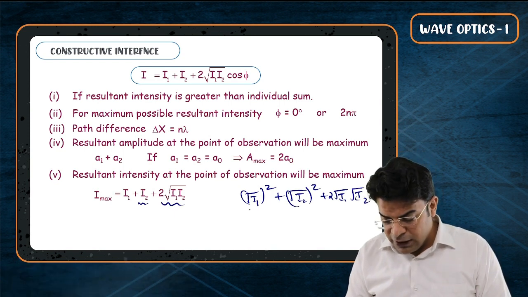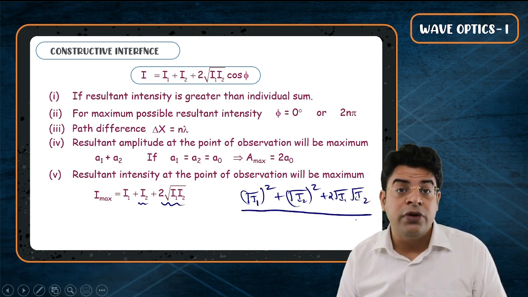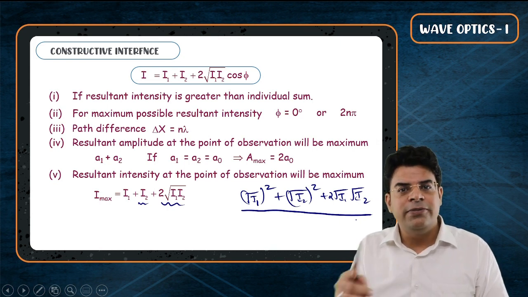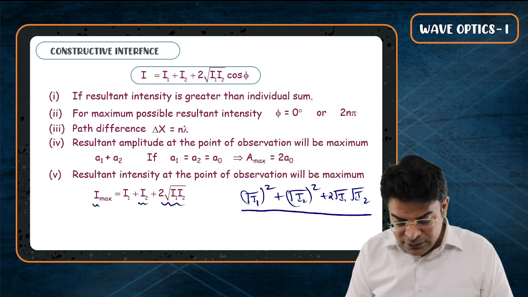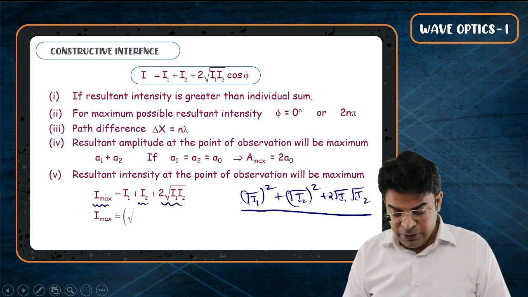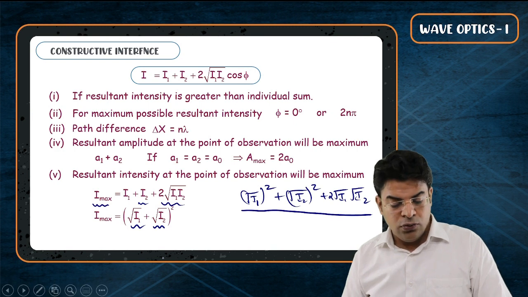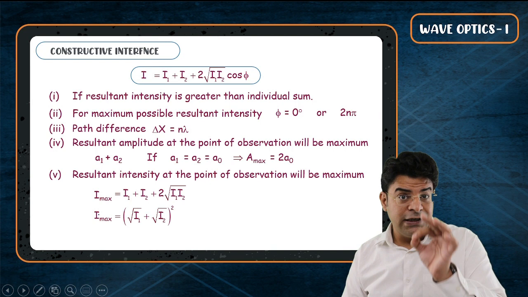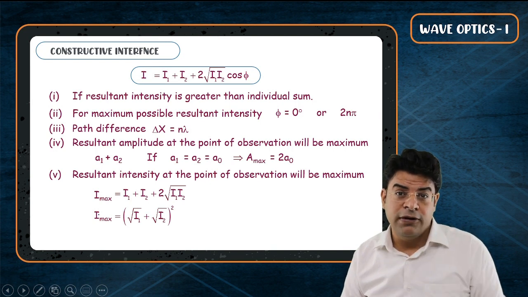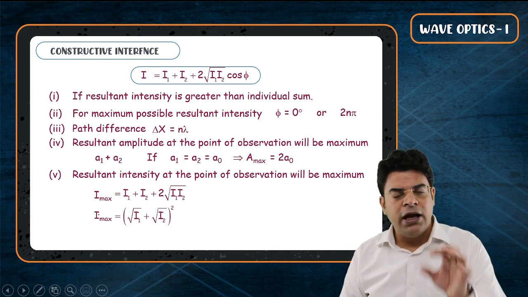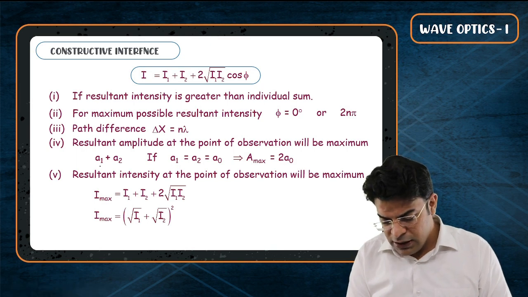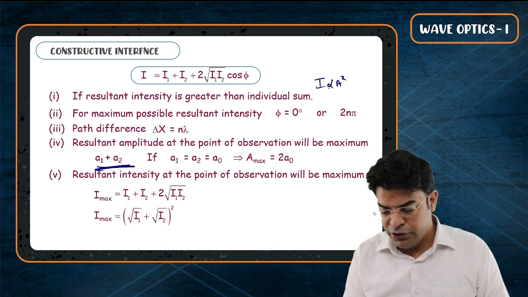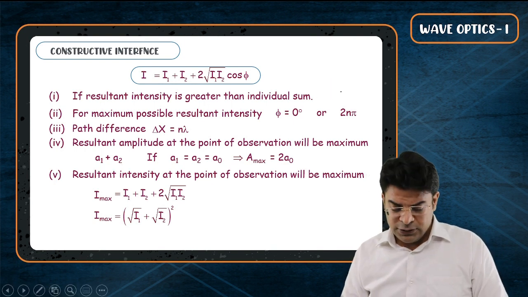So think of this whole expression as a square plus b square plus 2ab. If you have a square plus b square plus 2ab, you can write it as a plus b whole square. So you can write the maximum possible resultant intensity as root I1 plus root I2 whole square. You have to keep this in mind. But personally, when a question comes to me, I always think in terms of amplitude, and then I start using the formula intensity proportional to amplitude square. Let's move on.